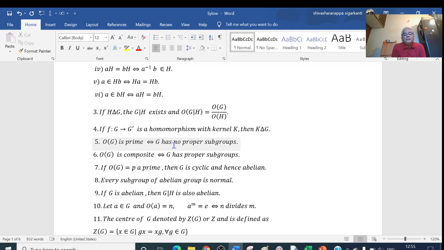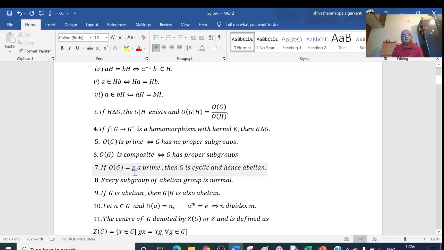Any given group has at least these two subgroups: the set consisting of only the identity element, and G itself. These two subgroups are known as the improper subgroups. And if there is any subgroup other than e and G, then that subgroup is known as a proper subgroup. So if the order of G is prime, then G has no proper subgroups, only improper subgroups. Suppose the order of G is composite, then G has proper subgroups.